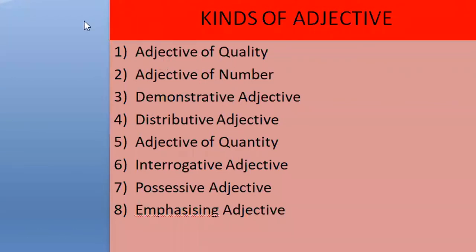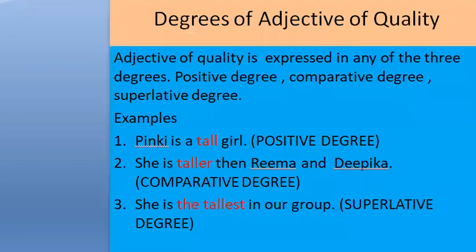And it has 3 degrees. Don't be confused that it has 3 degrees. The first one is the positive degree, the second one is the comparative degree, and the last one is the superlative degree. Adjective of quality is expressed in any of the 3 degrees. They are positive, comparative, and superlative.